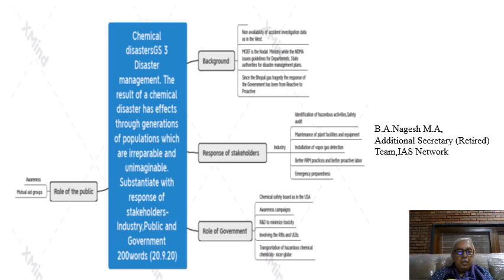Then awareness campaigns. Then R&D to minimize toxicity. Then I also said how the rural local bodies and urban local bodies should be actively involved in disaster management and how they should educate the public about the industries in their area and how they can play an active role in disaster management. Finally, we spoke about Nicer Globe.